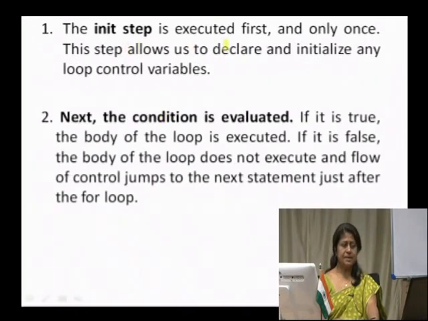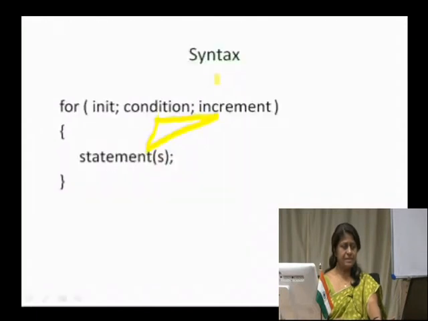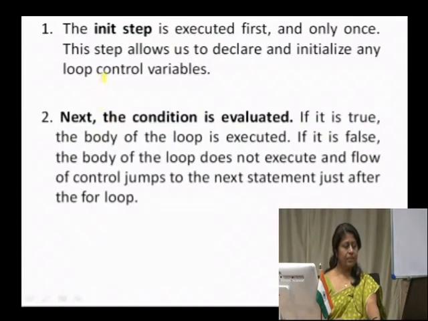The initiation step is executed first and only once in the for statement. This step allows us to declare and initialize any loop control variables. In the syntax we saw, there is an initiation. This initiation could take place for a single control variable or multiple control variables too. And next, the condition is evaluated. If it is true, the body of the loop is executed. If it is false, the body of the loop does not execute and the flow of control jumps to the next statement just after the for block or the loop body.